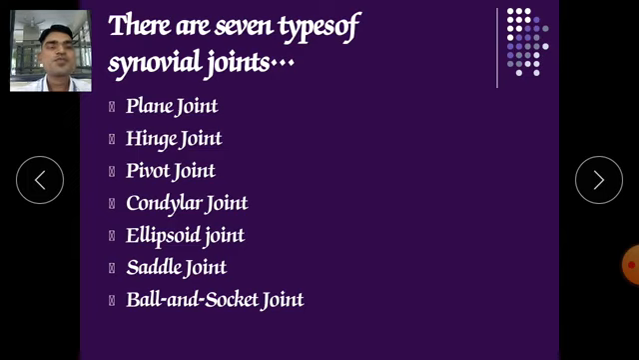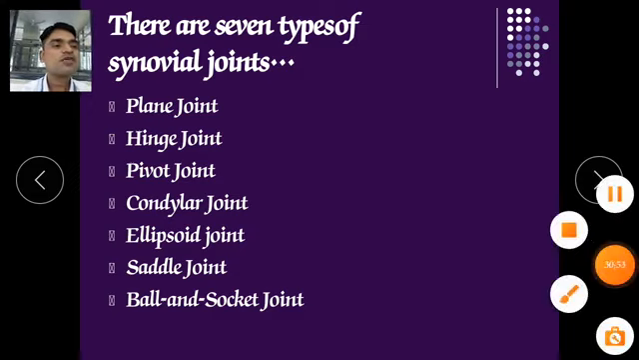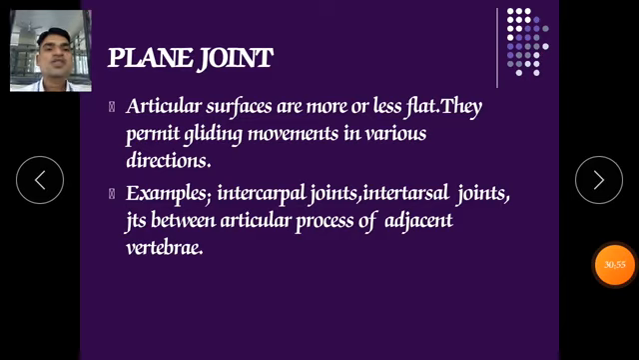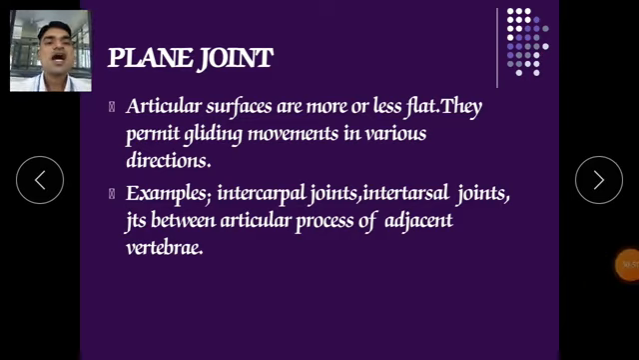Now there are various types of synovial joints. First is the plane joint, then the hinge joint, pivot joint, condylar joint, ellipsoid joint, saddle joint, and last is the ball and socket joint. Now we will discuss all the joints one by one. First is the plane joint. The articular surfaces are more or less flat. They permit gliding movements in various directions.